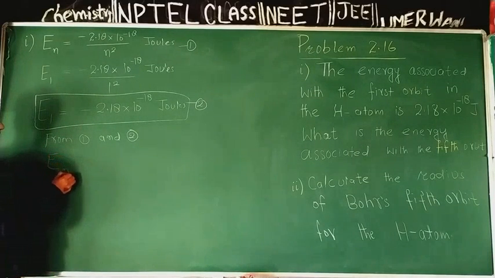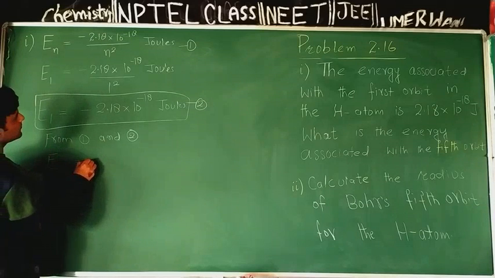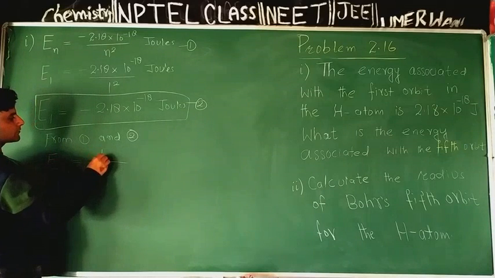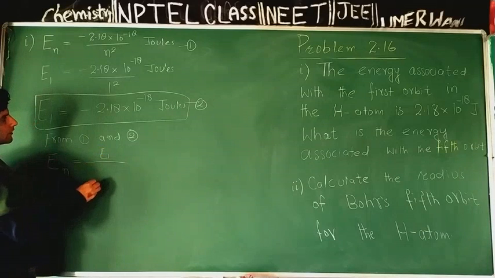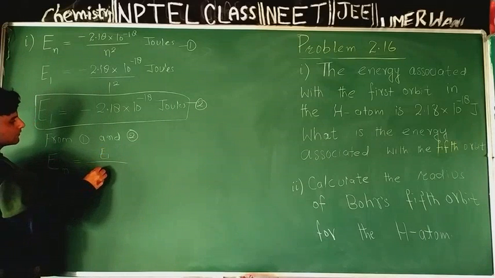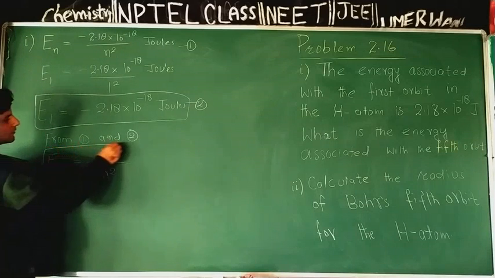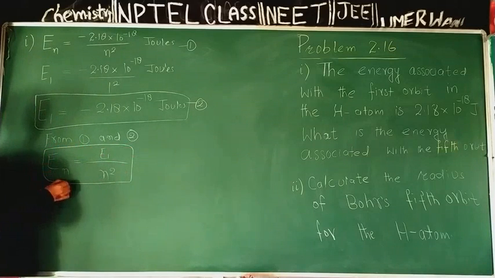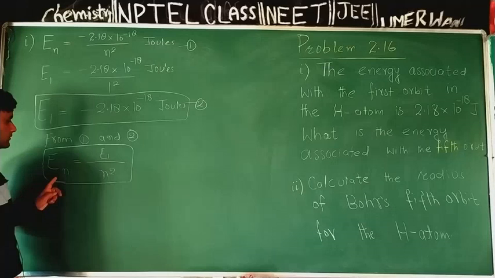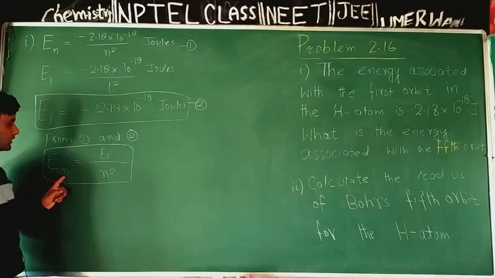So the energy of the nth orbit will be equal to the energy of the first orbit, E1, divided by n squared. Now I will apply this equation in order to calculate the energy of the fifth orbit of hydrogen atom.